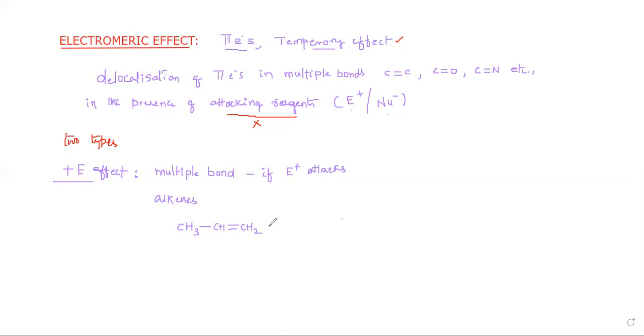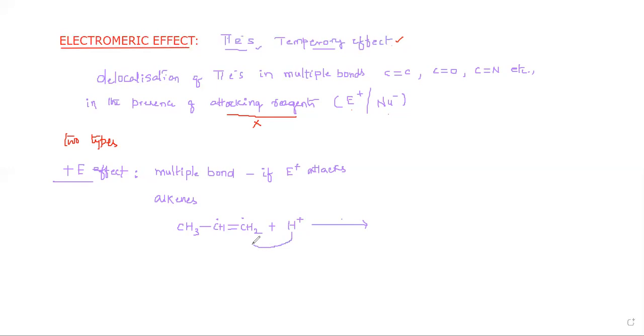To this propene, consider the attack of a reagent like H plus, a positively charged species. All positively charged species are called electrophiles. Here H plus is the electrophile. This attacks one of the carbons of the carbon carbon double bond. This H plus can attack either carbon of the double bond.